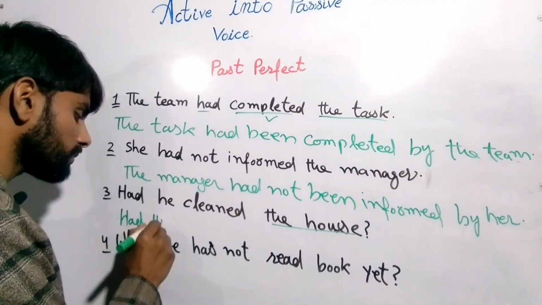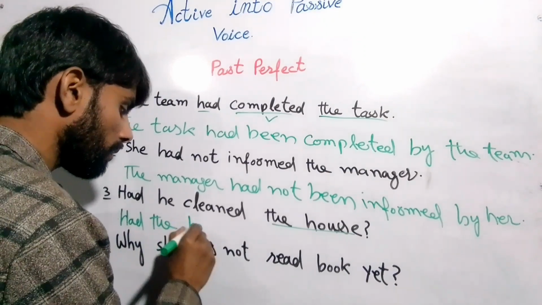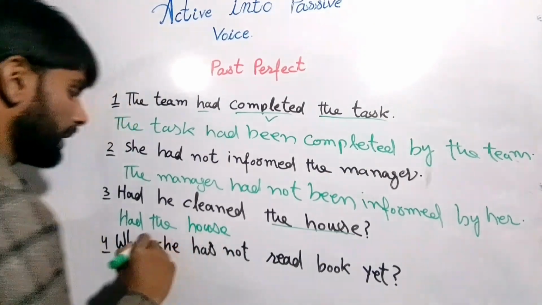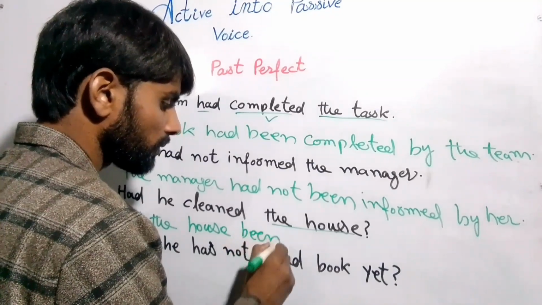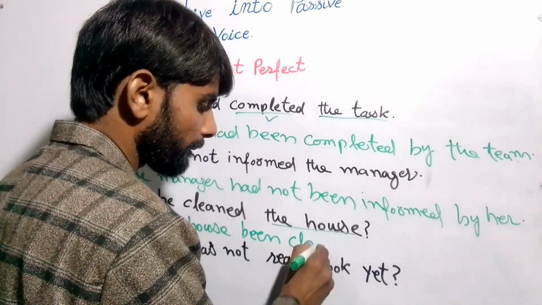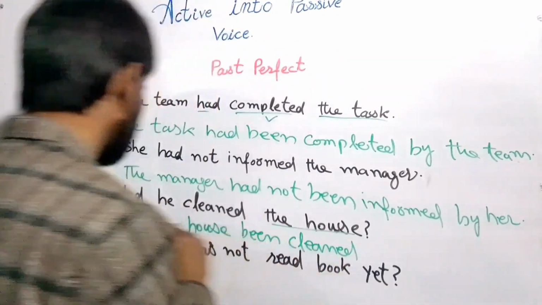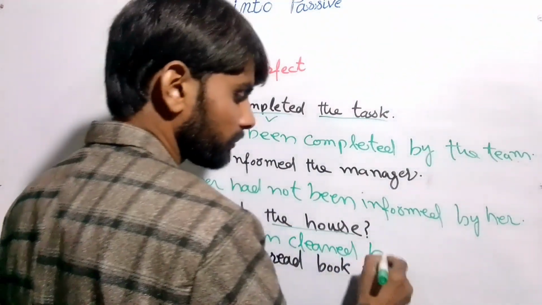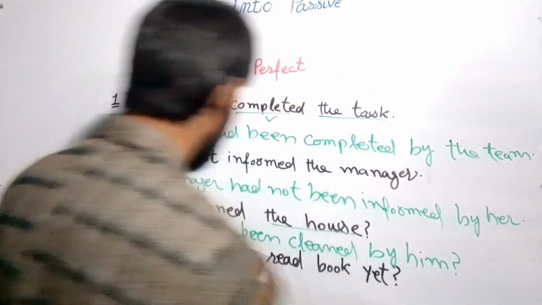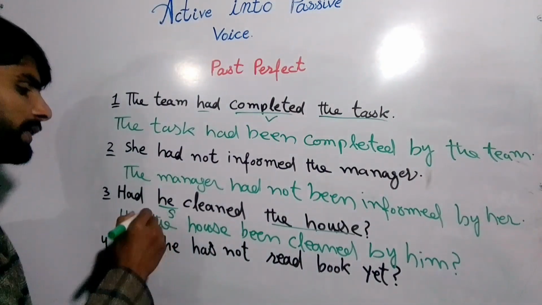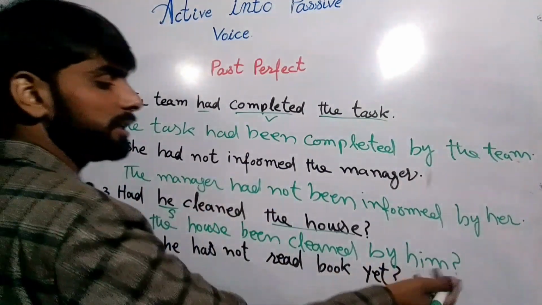Had the house been cleaned by him, because here the subject is he, and its objective case is him, right?